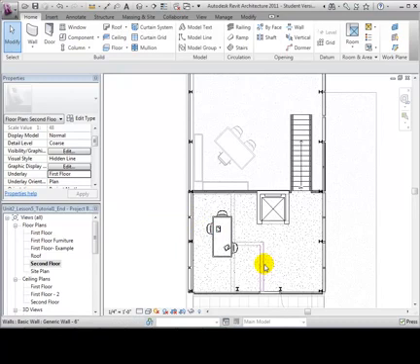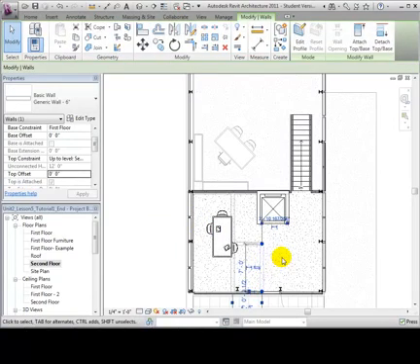This feature is helpful because it allows us to select objects that are located on another level or use them as reference points.